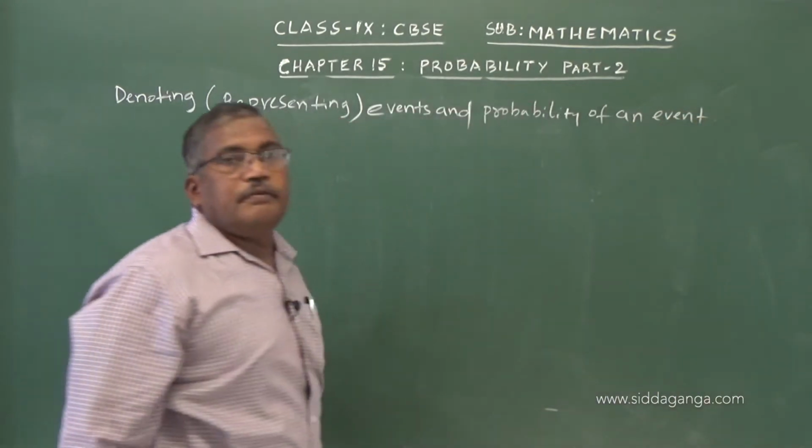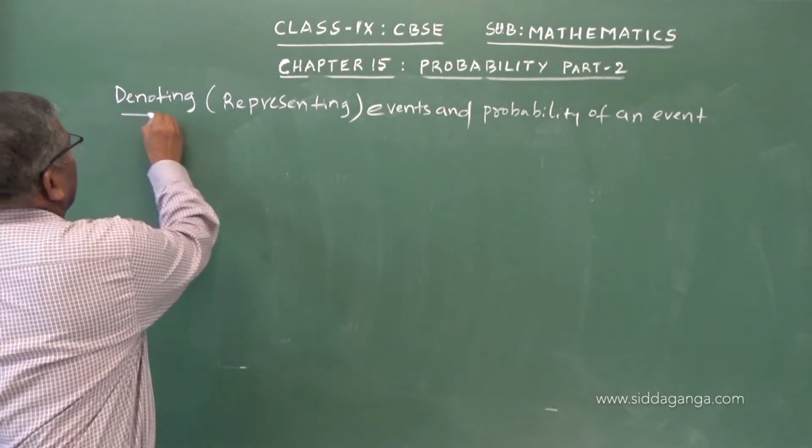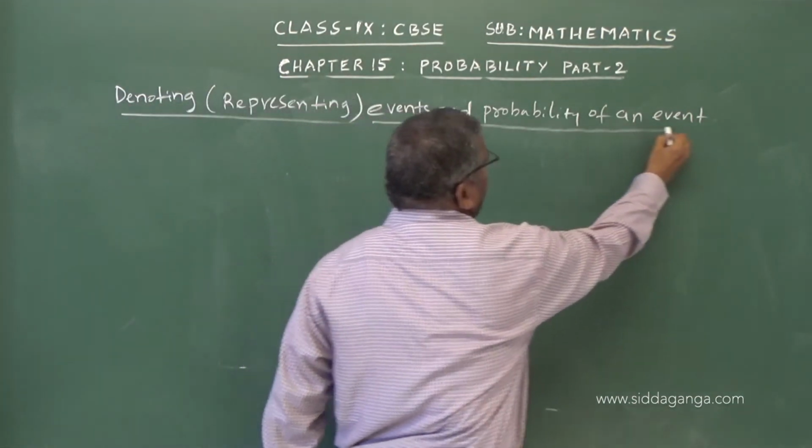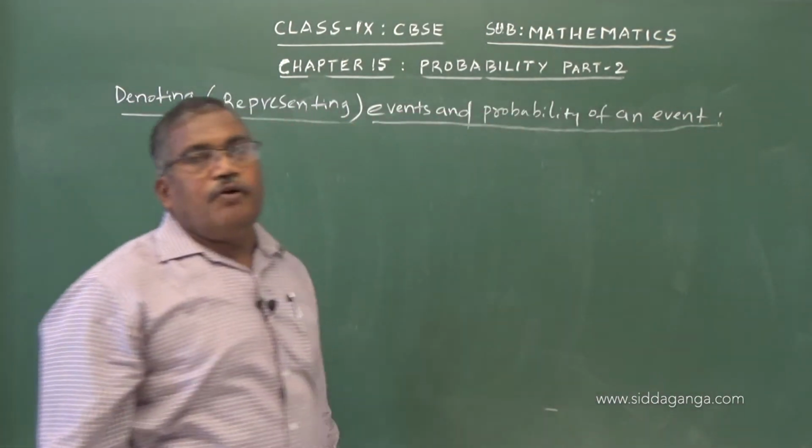Probability of an event. This is the heading. Denoting. How we denote the